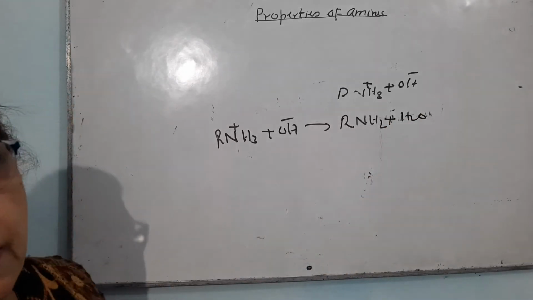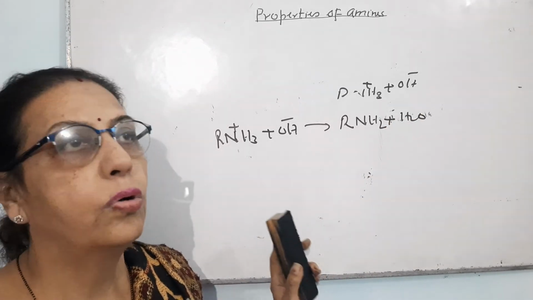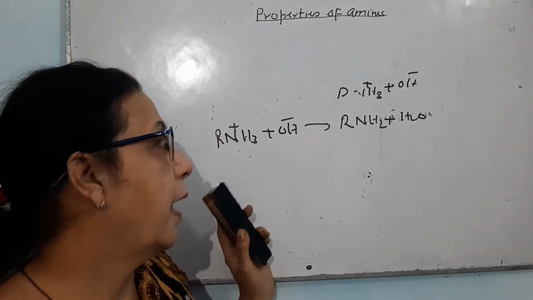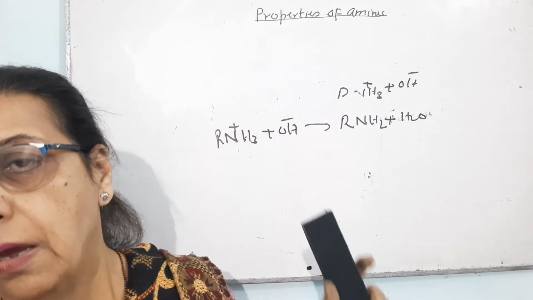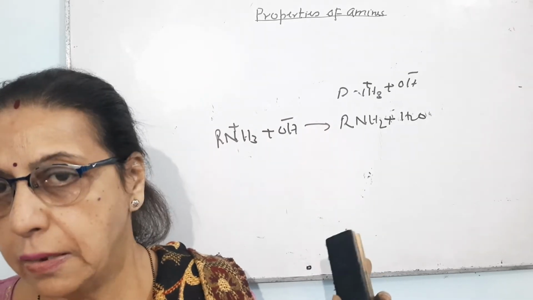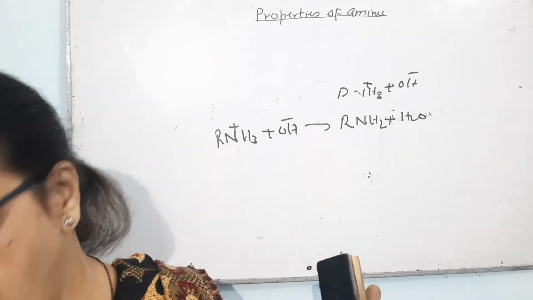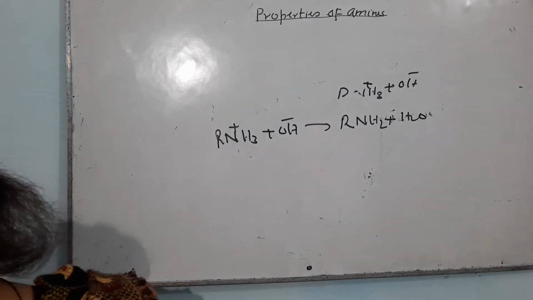So in this manner, we can obtain the original amine by the reaction of any ammonium cation with a base.